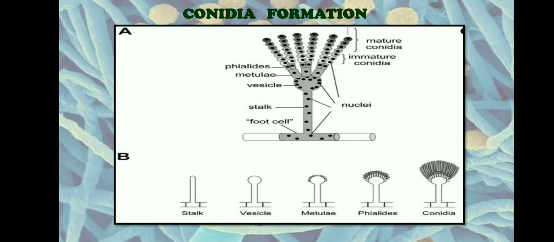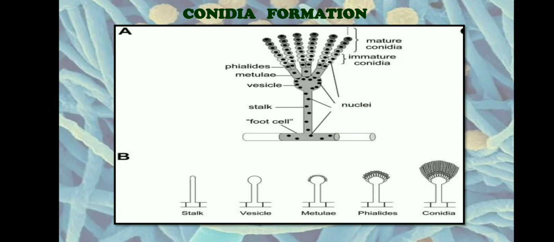Now the phialides will again divide to form a cigar-shaped body called secondary sterigmata. During this time the nucleus also keeps moving to reach the phialides and the secondary sterigmata. The nucleus with the cytoplasmic contents gets pinched off from the secondary sterigmata at the tip, and now it will be called conidia. This keeps dividing and multiplying many times to form a chain of conidia, which is uninucleate and haploid.